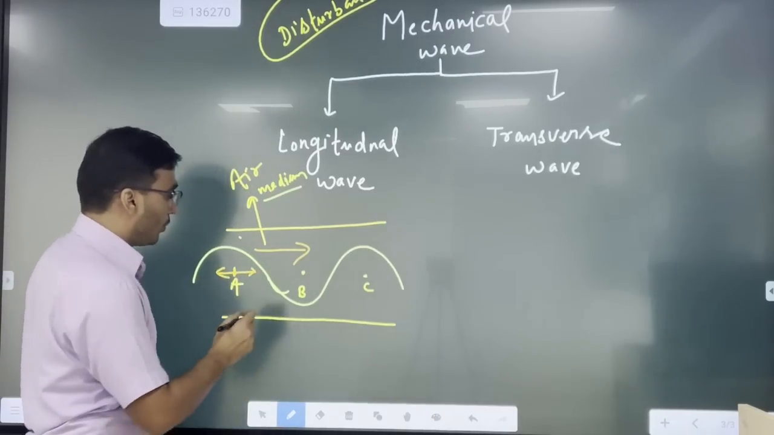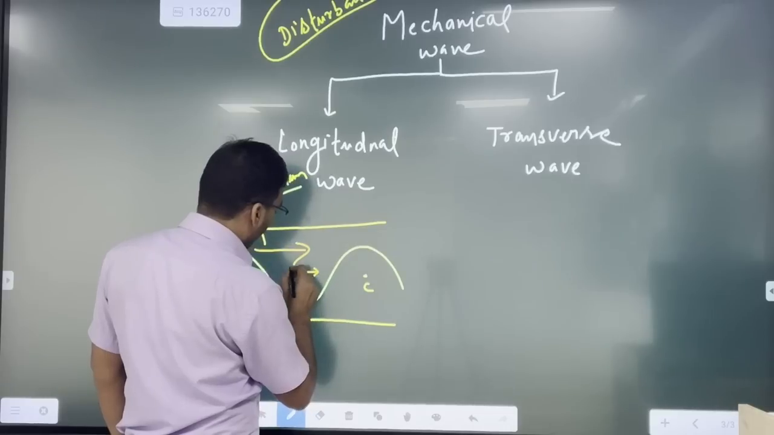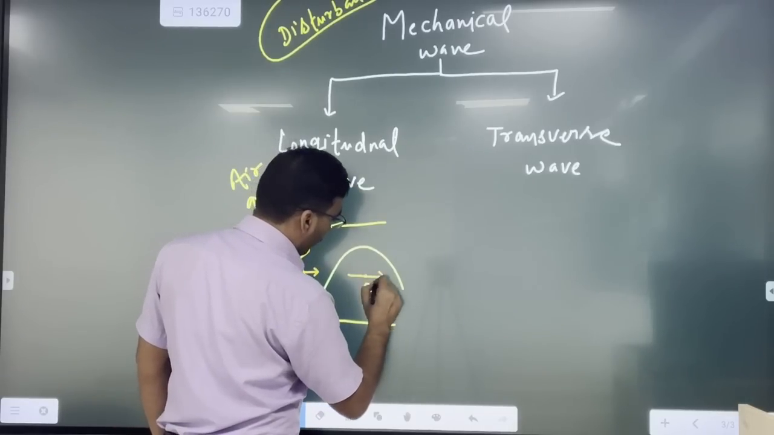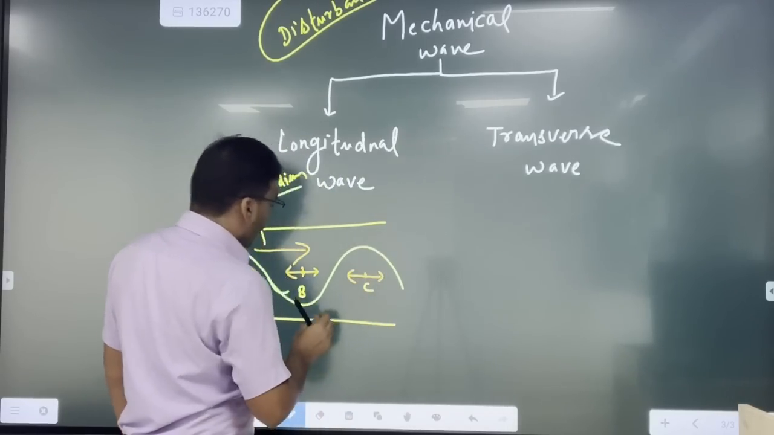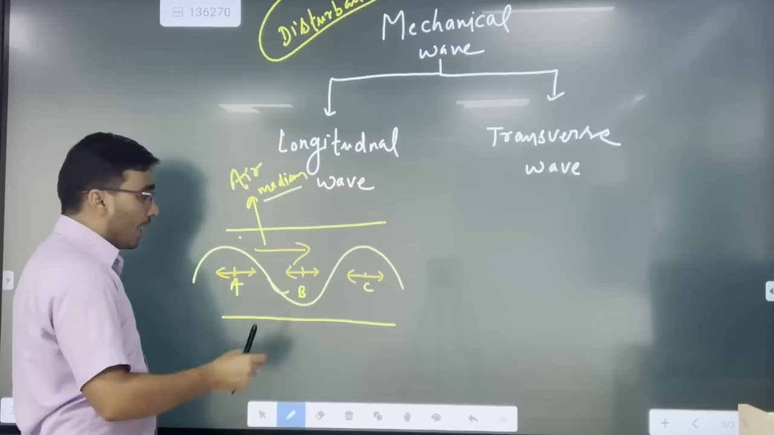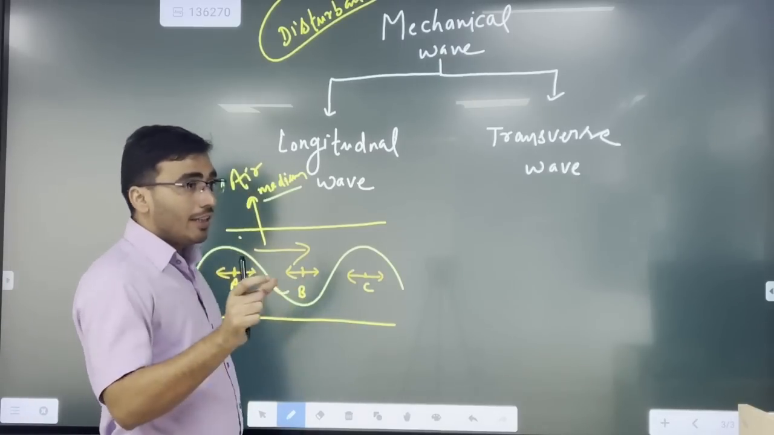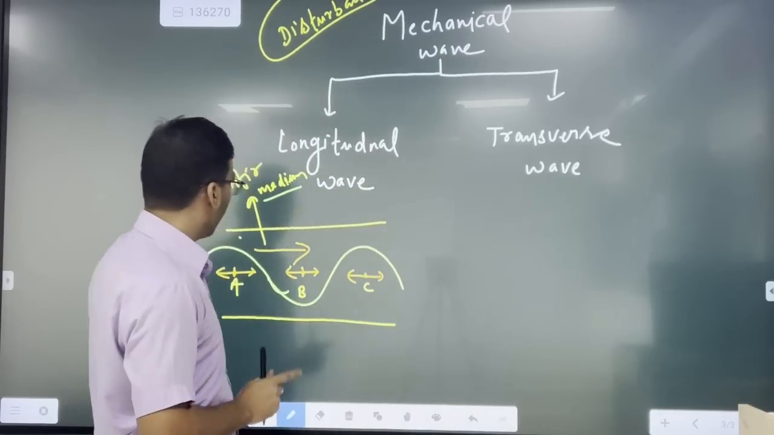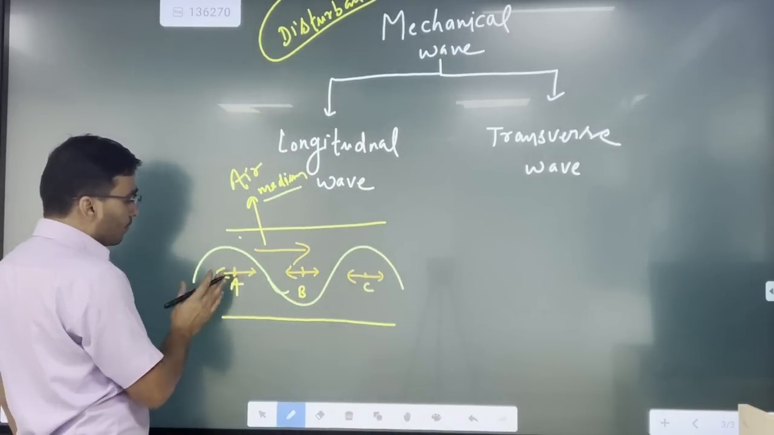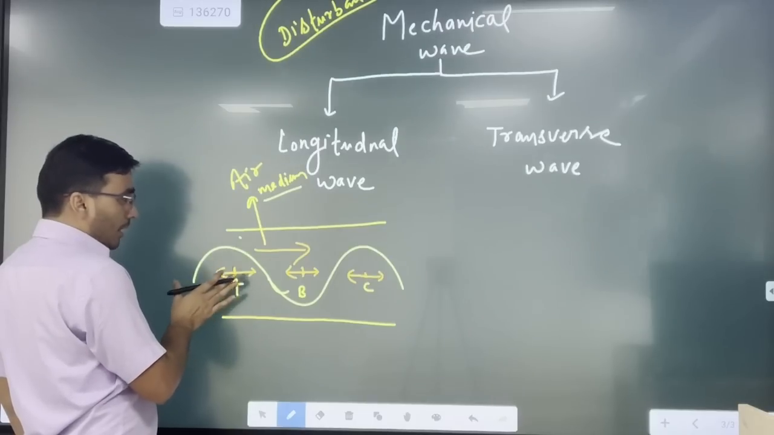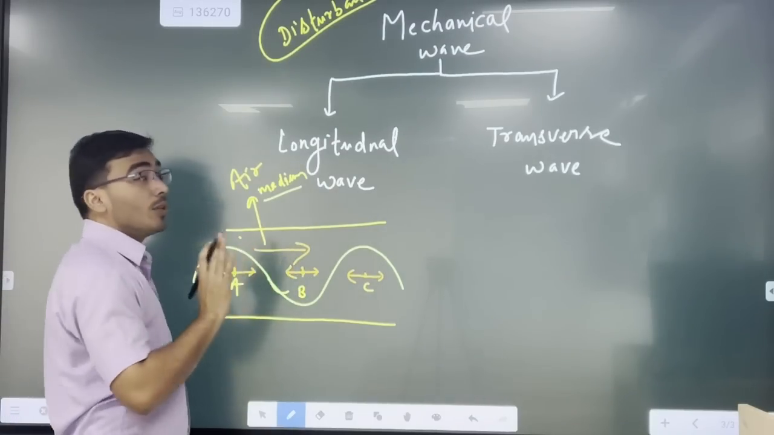Suppose this is the mean position and it is along the direction of the wave. This is very simple to understand, right? As you can see, these are the mean positions and the particles start oscillating about them. If you observe mindfully, you will see that the motion of the medium particle is along the direction of the wave.